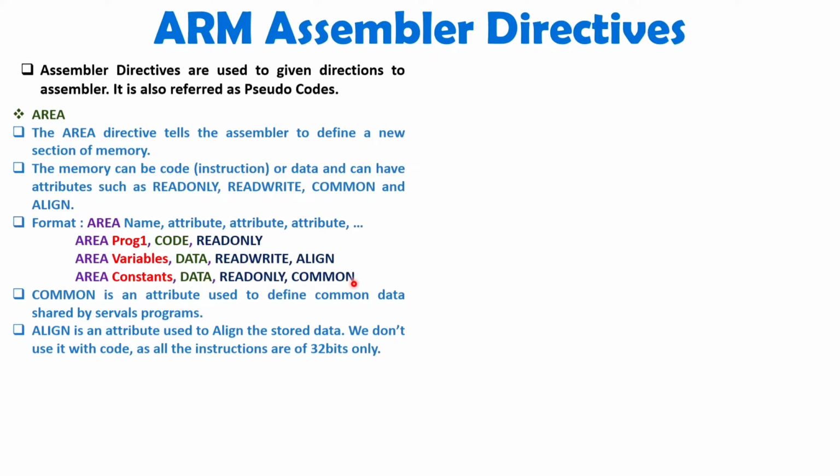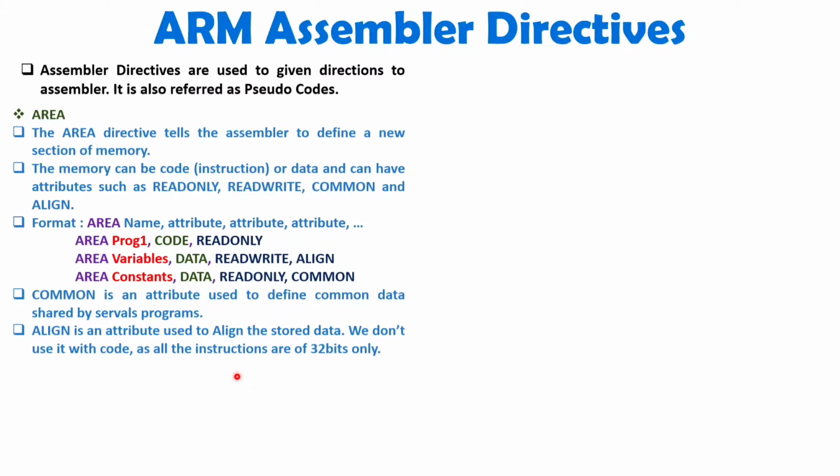If you write the common attribute over here, in that case whatever data is specified with this area memory section can be common for multiple programs. So if you have multiple programs and in that you have a common memory area, then you can use the common attribute. So my dear students, as per your requirement you can define a memory section. It may be a code memory section, it may be a data memory section, and these are the attributes that you can use along with AREA. It is not like you can use only 2-3 attributes. You can use as many attributes as you want.